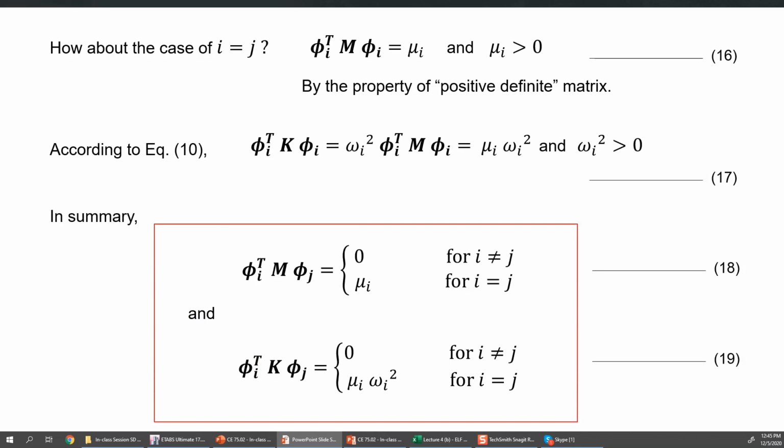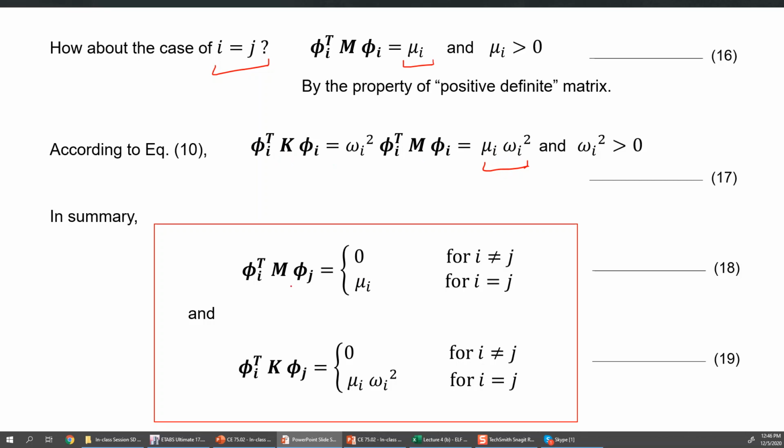If I and j are the same, you will have a non-zero answer, and let's call that non-zero answer mu, which is basically called the modal mass. And if I go for the K matrix, the non-zero value which I will get will be mu I into omega I square, and that is the modal stiffness.